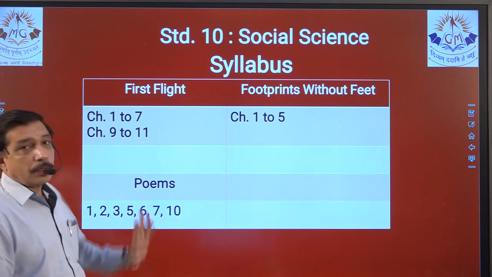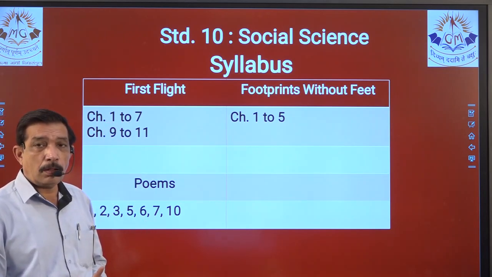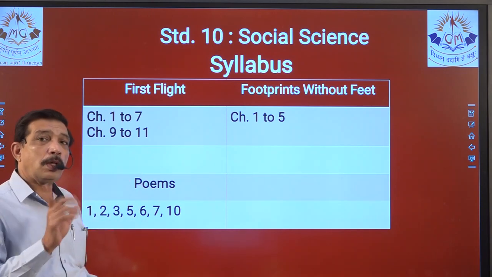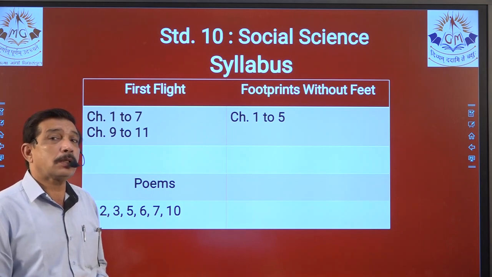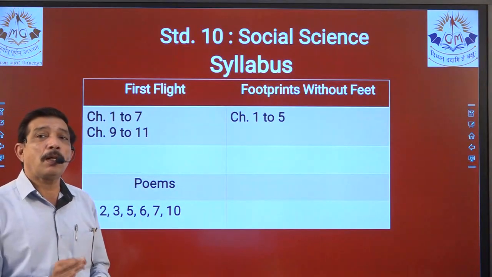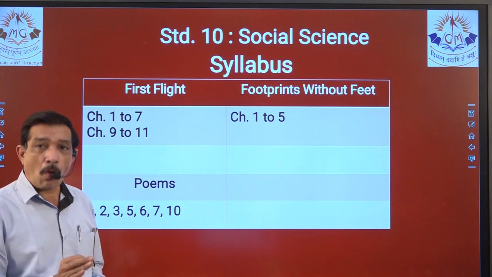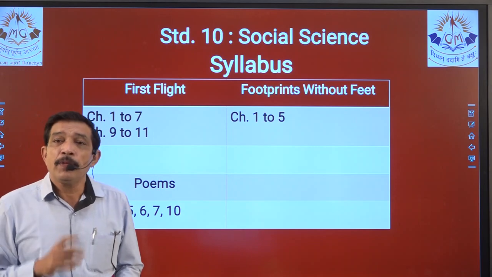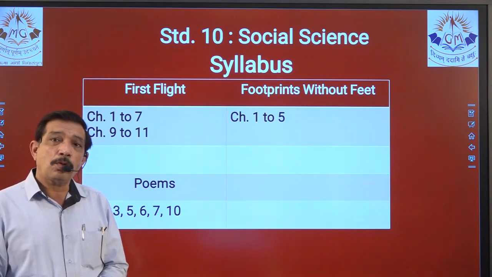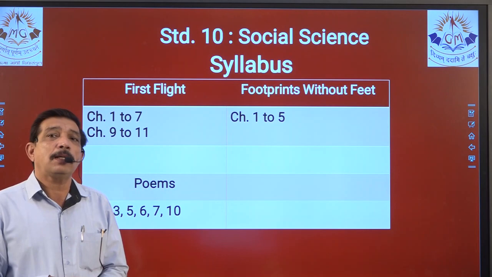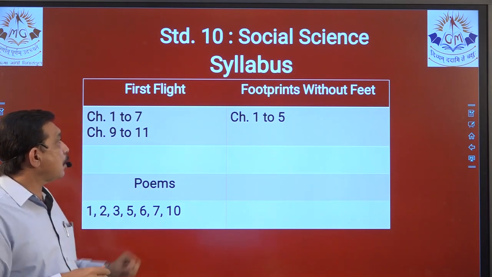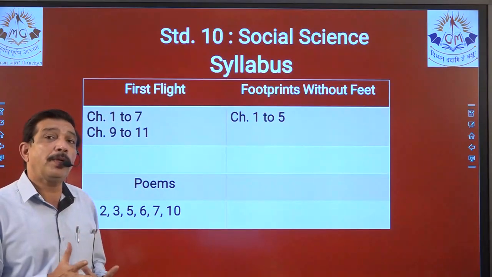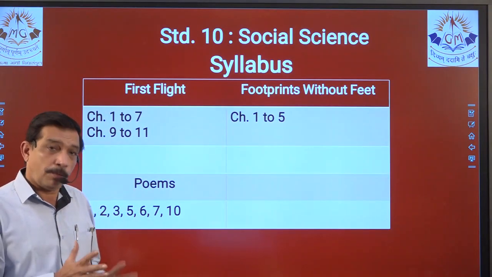Chapter number 1 to 7 in First Flight is included, and chapter number 9 to 11. So only one chapter is missing over here, which is deducted from First Flight. That is chapter number 8, Mijbil the Otter, right? So we have 11 chapters total in the First Flight, out of which only one chapter has been cut, that is chapter number 8. So please note down that chapter number 1 to 7 and chapter number 9 to 11 are included. So we have to prepare 10 chapters from First Flight.